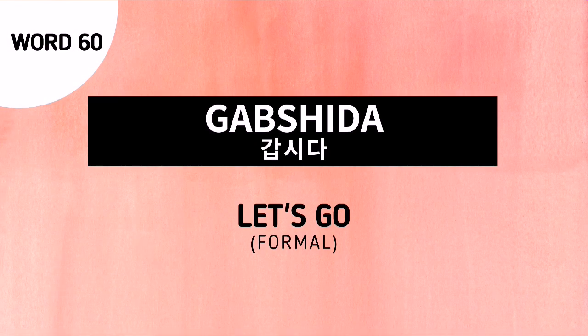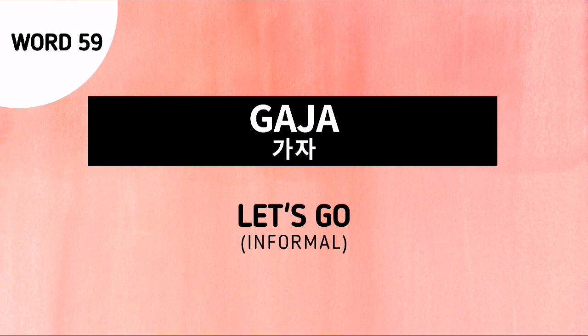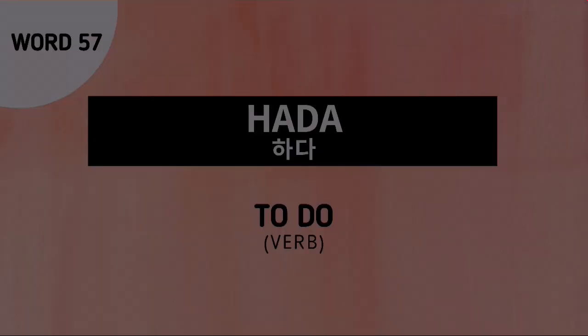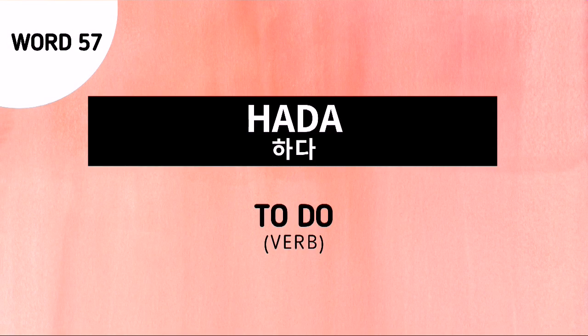Word number 60 is 갑시다, and this is a formal way of saying, let's go. Word number 59 is 가자, and this is an informal way of saying, let's go. Word number 58 is 울다. This is another root verb, which means to cry. Word number 57 is hada, and this is another root verb, which means to do.